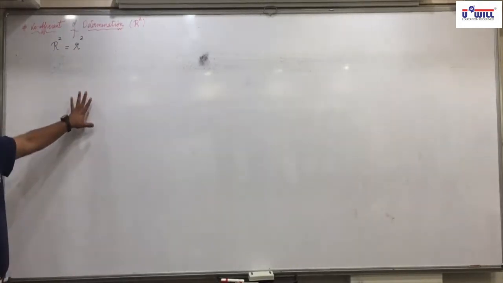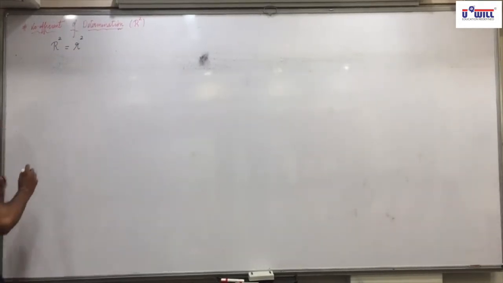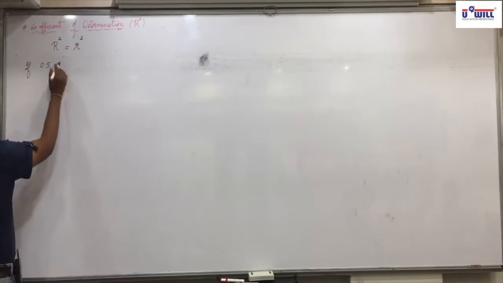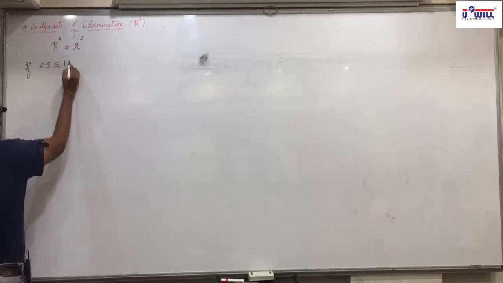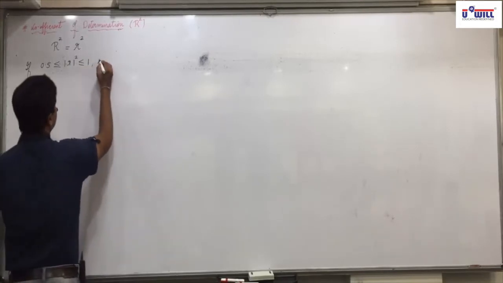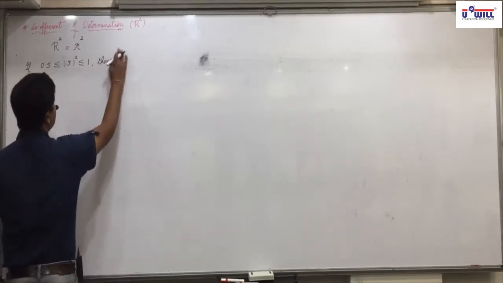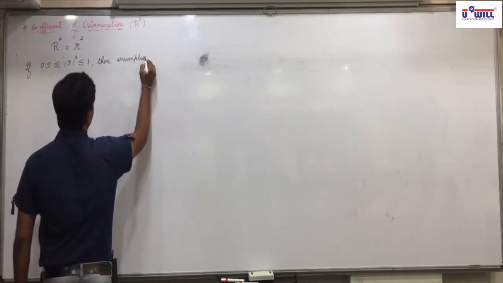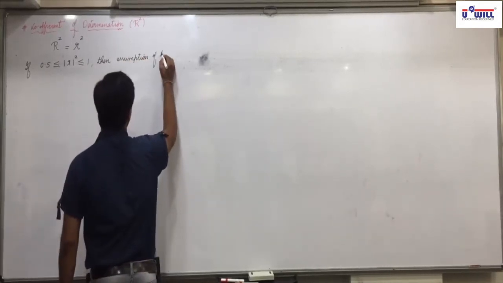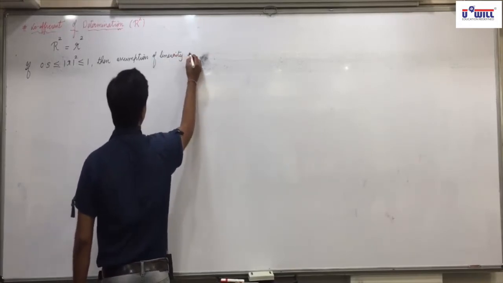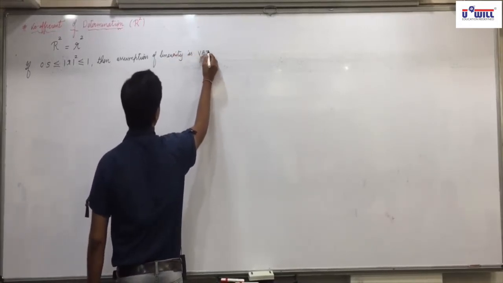Now, why do we find this? Understand it. If your r square comes between 0.5 and 1, then we will say that the assumption of linearity is valid.